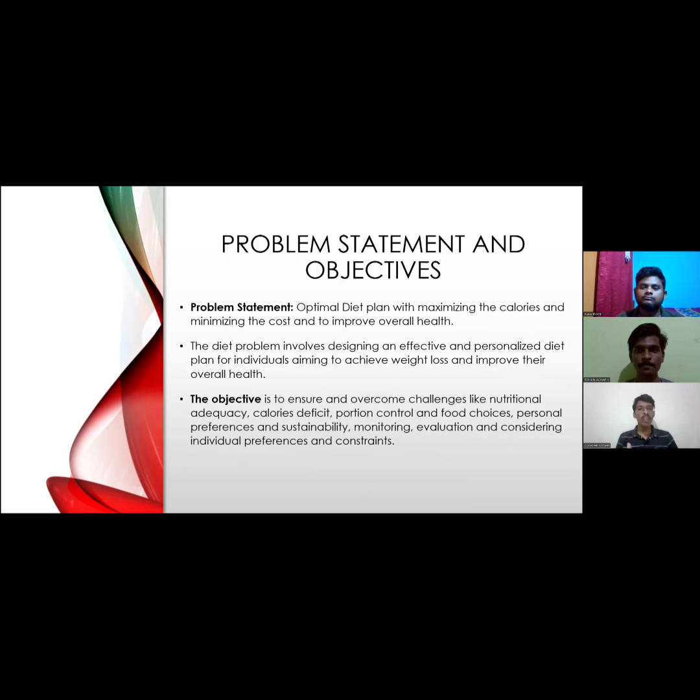Moving on to the problem statement. The problem statement mainly focuses on maximizing the calories and minimizing the cost, which in turn improves our health. The diet problem involves an effective and personalized diet plan which aims to achieve weight loss or address other diet issues. The major objective is to overcome challenges like nutrition, calories, and portion control of the food choices.